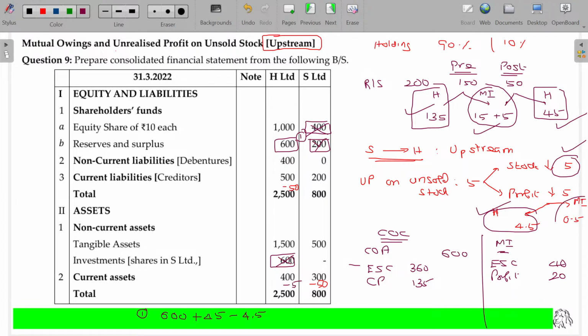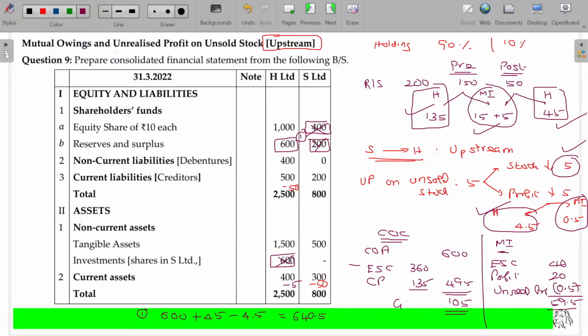This 0.5 should be subtracted from the minority interest profit share and realized profit. So 59.5. What about this value? 640.5. Am I right? And net worth being 495, 105 will be the ultimate value.